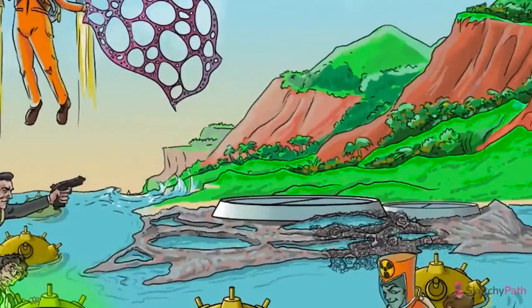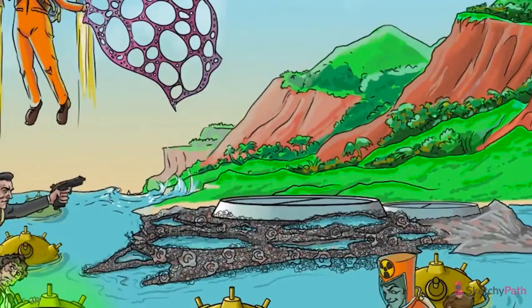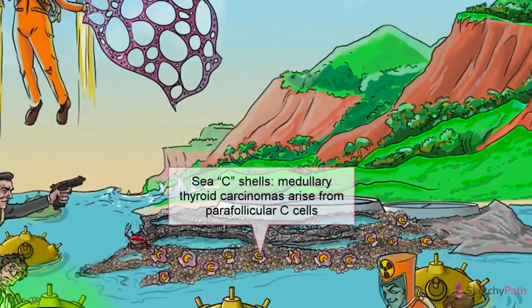All right, we're going to wrap up this scene with medullary thyroid carcinoma. This one happens between the follicles. See how we've placed that cancer crab on the land in between follicular puddles? Think of this as the central tissue or medulla of the thyroid. Medullary thyroid cancer is pretty unique because instead of coming from the follicular epithelium, these tumors arise from parafollicular She cells.